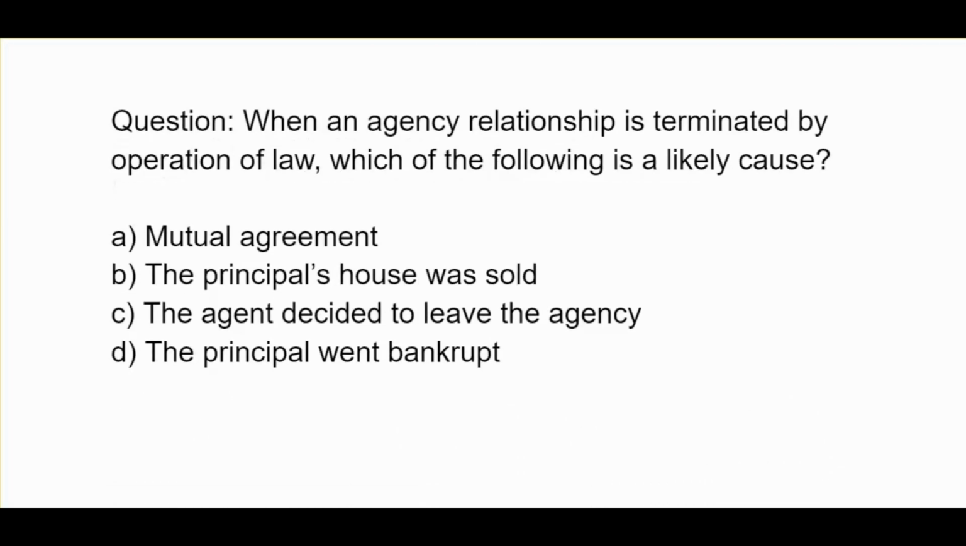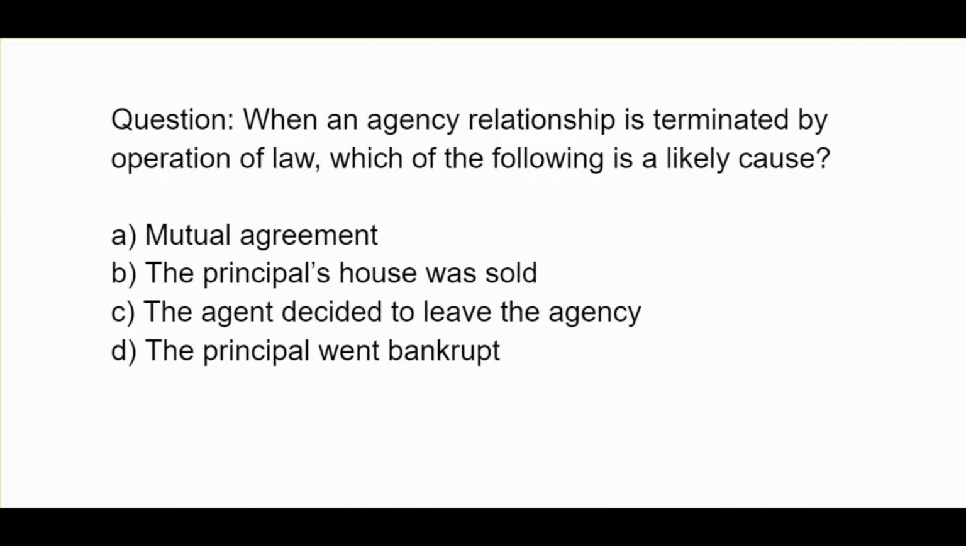When an agency relationship is terminated by operation of law, which of the following is a likely cause? A, mutual agreement. B, the principal's house was sold. C, the agent decided to leave the agency. D, the principal went bankrupt.